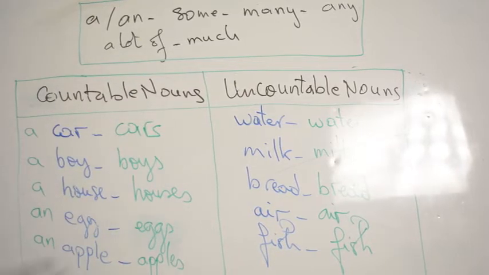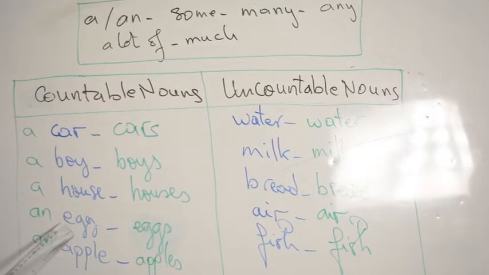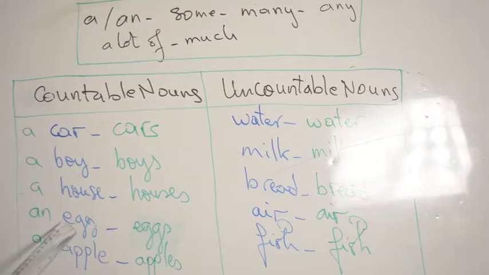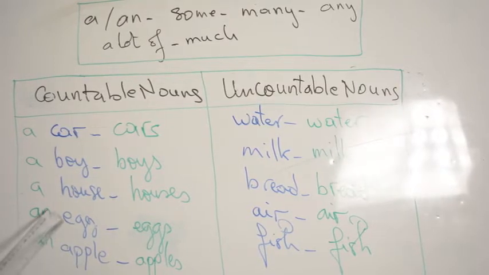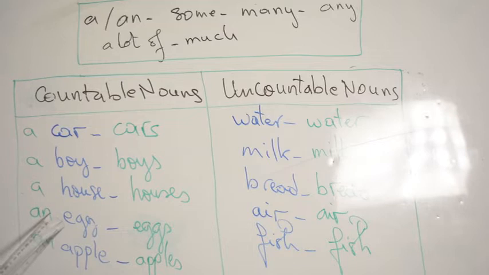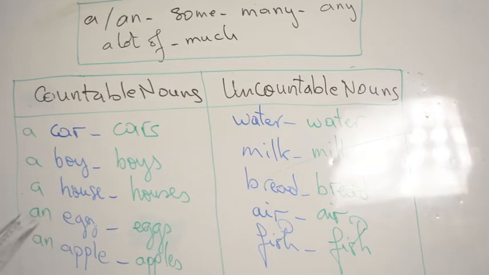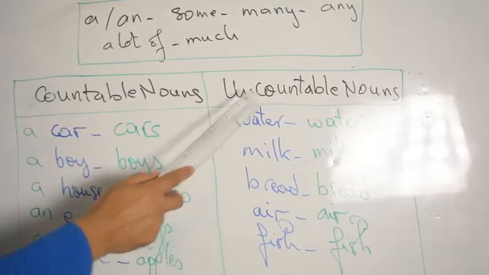Okay? So here, look at these two words. We have egg and apple. At the beginning of this noun, we have an and here an. So this starts with a vowel. Whenever you have a noun that starts with a vowel, the article should be an egg, an apple. We cannot say an car. It's impossible.